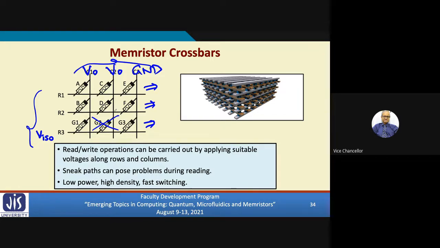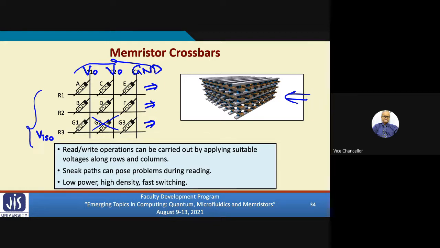Another good thing about memristors is that you can stack them one above the other. Like in the diagram shown here, the memristor arrays can be stacked one above the other. And because they consume very little power, there will be no heat generated, and you can have very high capacity memory.